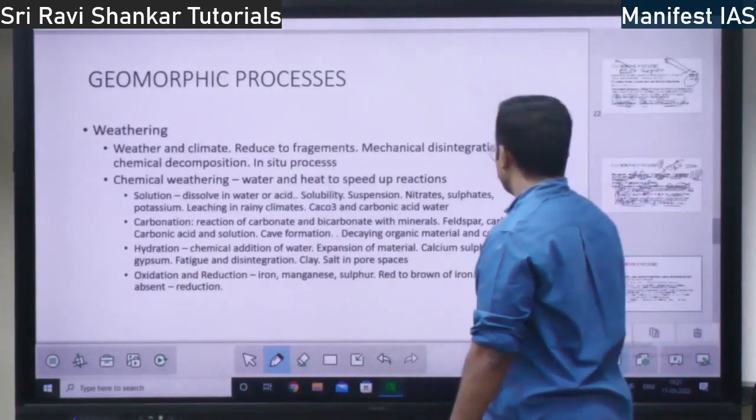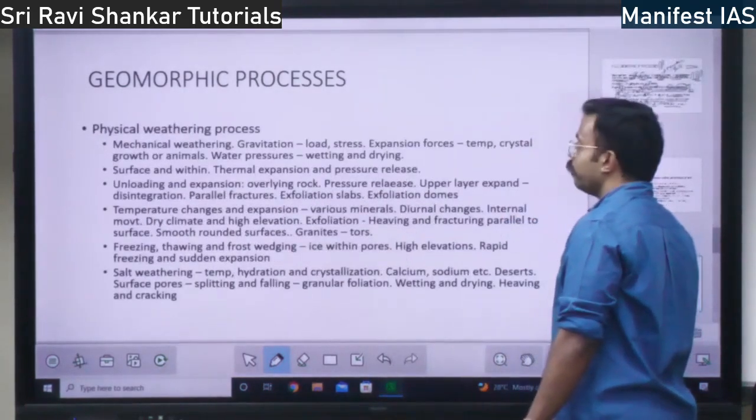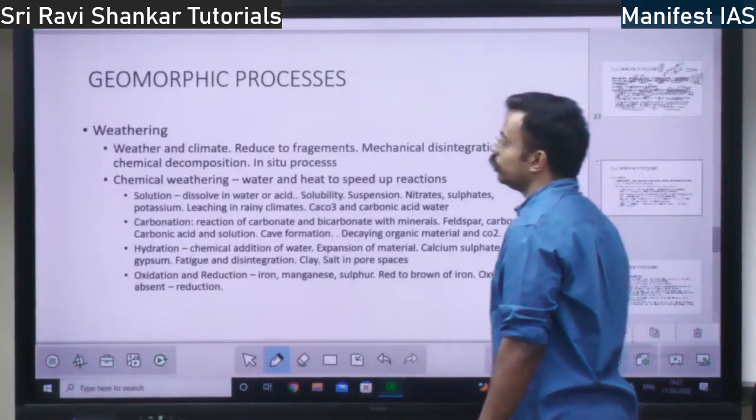Tomorrow, we will continue with the most important concept of weathering, right? Weathering, we will continue tomorrow.